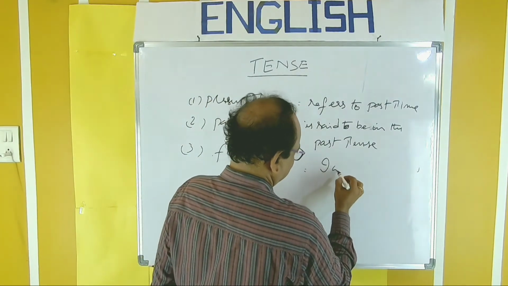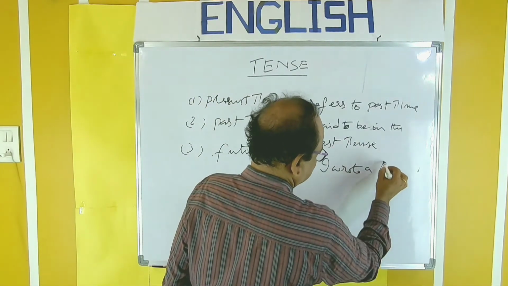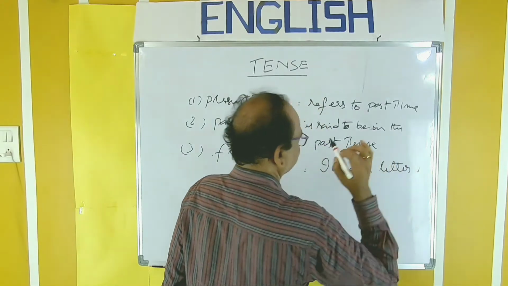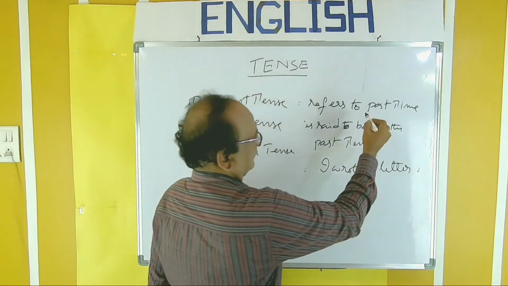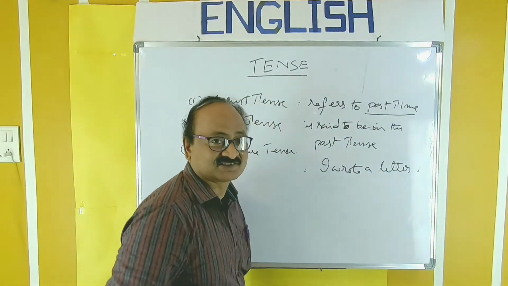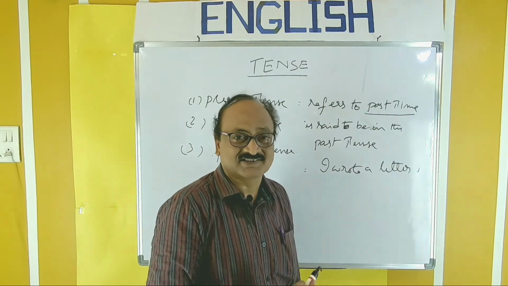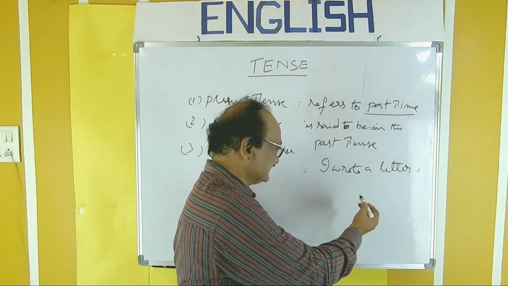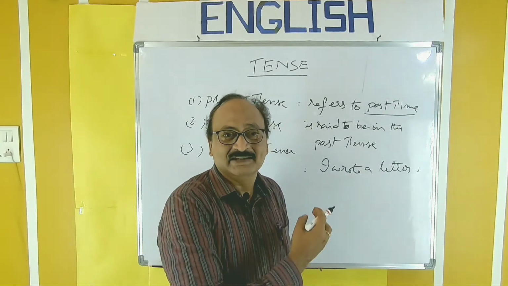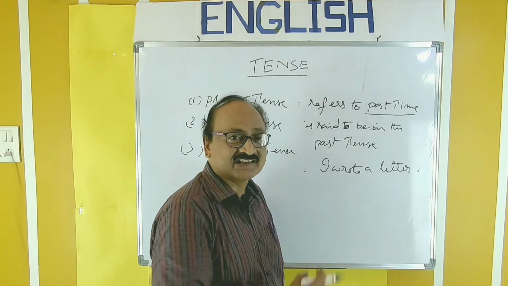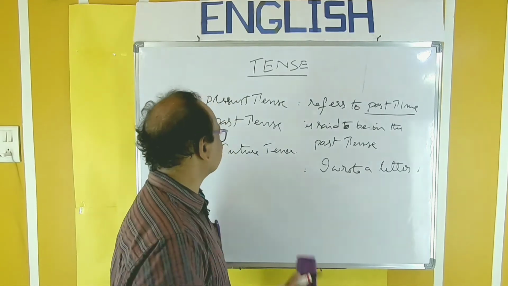Example, I wrote a letter. So look here, verb refers to past time. So past action, past time, past event. That sentence is said to be in the past tense. I wrote a letter. That is past tense.